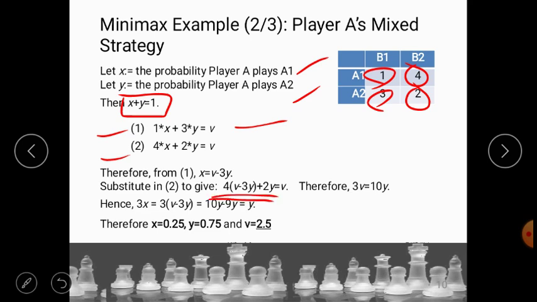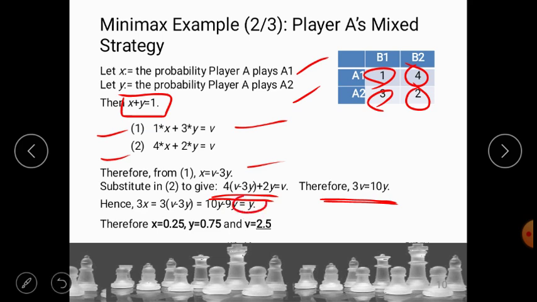Once you compute that, we have 3v equal to 10y. Hence 3x is equal to 3 into v minus 3y, and once you solve this equation, we have 10y minus 9y, which is 1y.